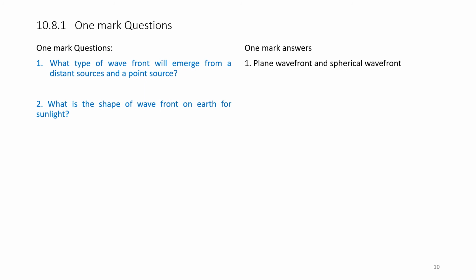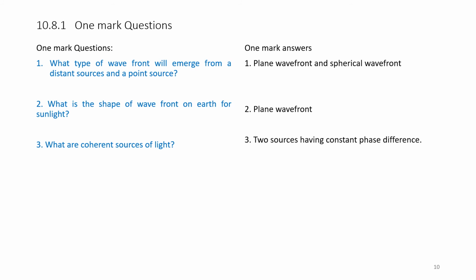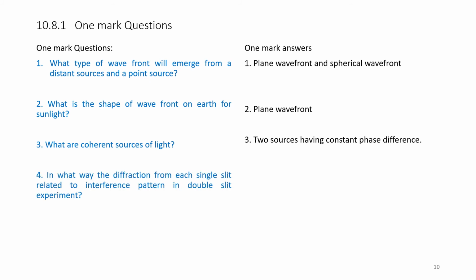What is the shape of the wavefront on the earth from sunlight? Here capital D is very large, and it will be a plane front. What are coherent sources of light? Two sources having a constant phase difference constitute coherent sources of light. In what way is the diffraction from each single slit related to the interference pattern in a double slit? In diffraction we have varying fringe intensity, while in interference we have constant intensity. We will study diffraction in the next session.